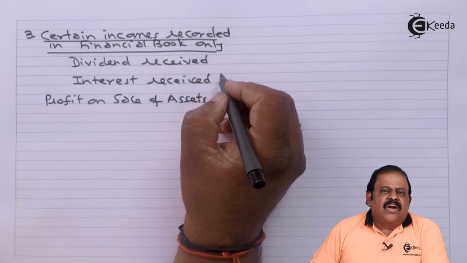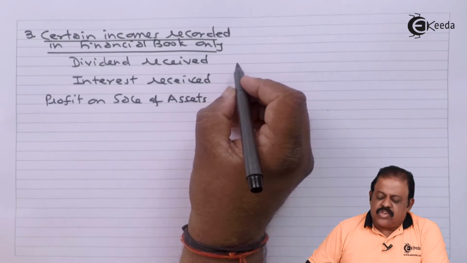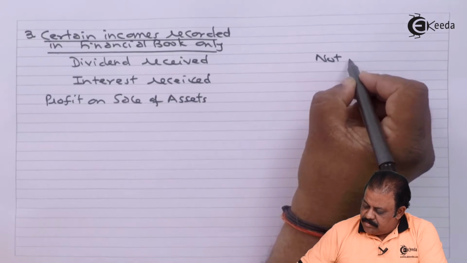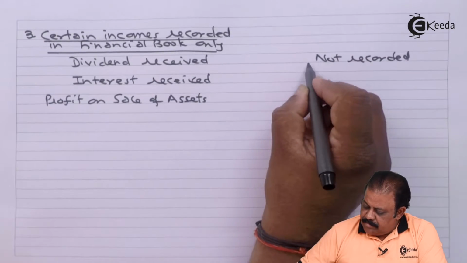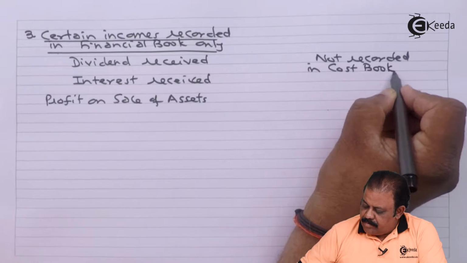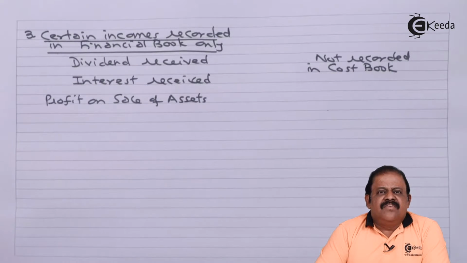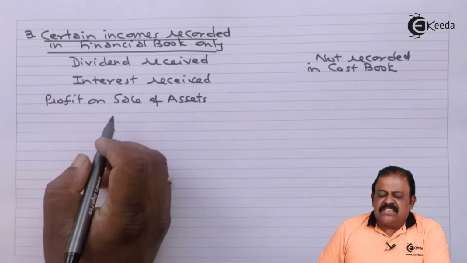These incomes are not recorded in the cost book. By recording these in the financial book, profit of the financial book goes up and profit of the cost book goes down because of this difference.